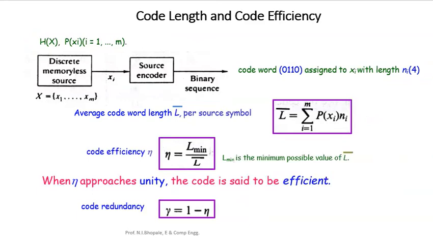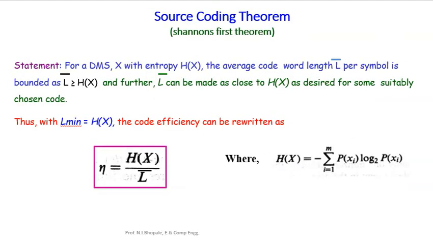Based on this concept, let us analyze the source coding theorem, given by a simple definition. It was proposed by Shannon, which is why it is called Shannon's first theorem.